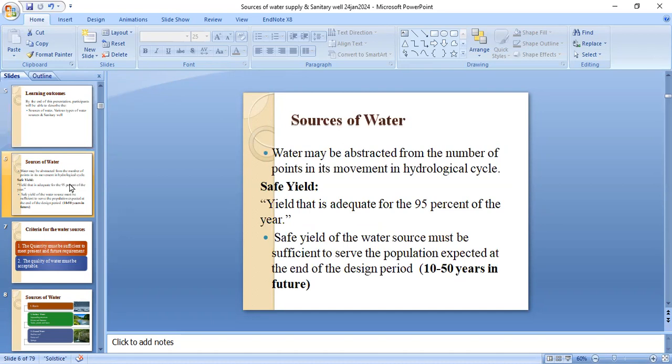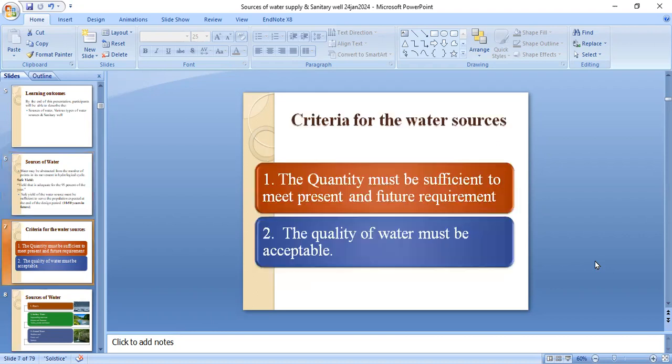Now, the sources of water. Water may be abstracted from a number of points in the hydrological cycle. Safe yield is the yield that is adequate for providing water for 95% of the year. The safe yield of a water source must be sufficient to serve the population expected at the end of the design period, that is 10 to 50 years in the future.